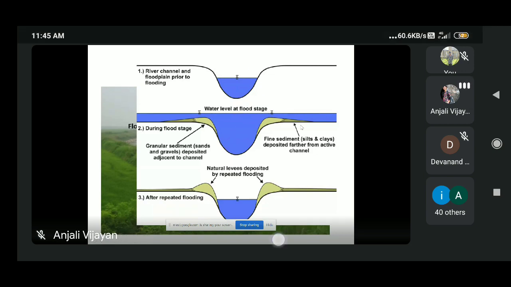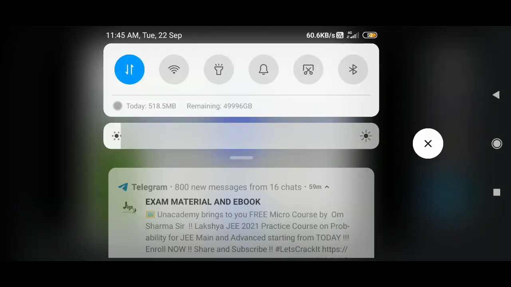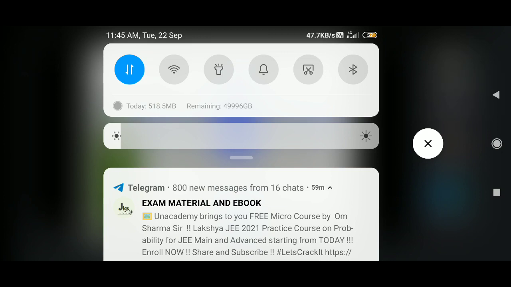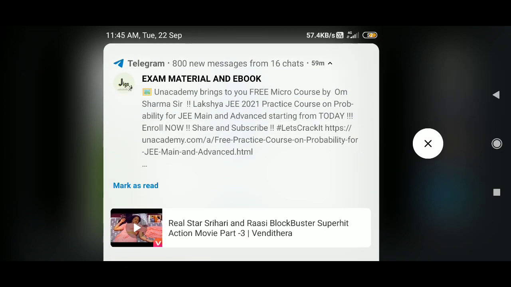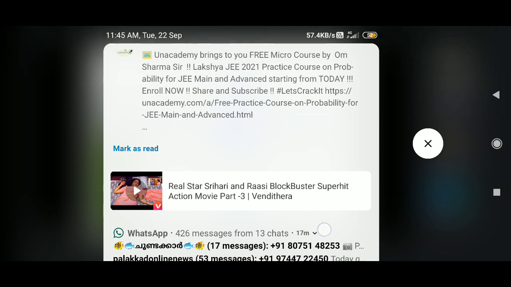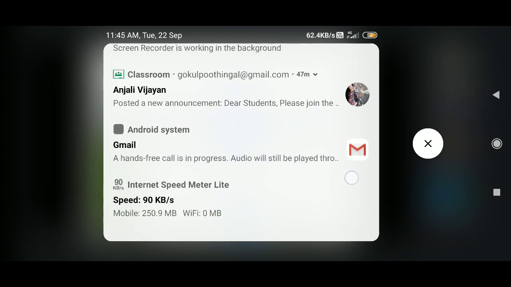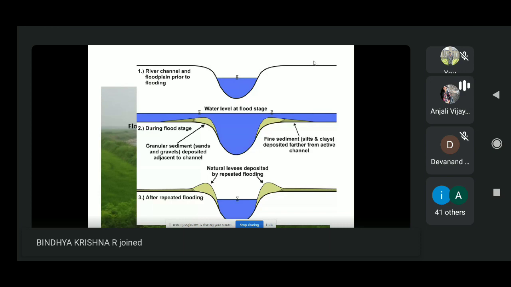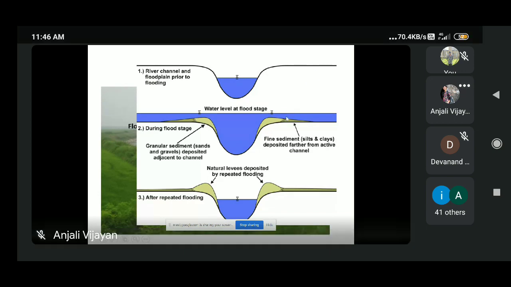During flooding, the thickest and coarsest, meaning large-sized particles, will get deposited towards the channel edges, and thus the natural levee will form. The finer sediment will always move further away. If you see laterally, the coarser sediment will get deposited towards the levee side, and the finer sediments will go towards the floodplain side.